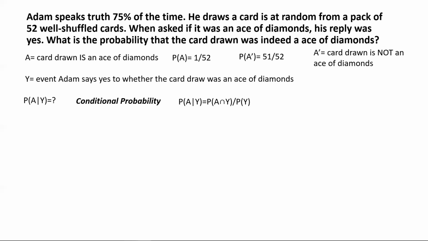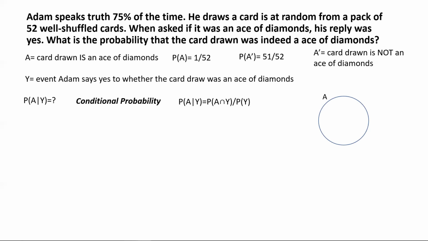This may be a bit difficult to understand, where this comes from. So it might be easier to explain if we use Venn diagrams. Venn diagrams are often used in set theory problems, and I have explained the use of it in one of my previous videos. Usually we draw circles like this, and let one circle represent the event A, which in this case refers to the event that the card drawn is an ace of diamonds.